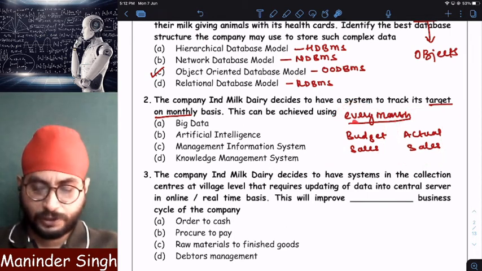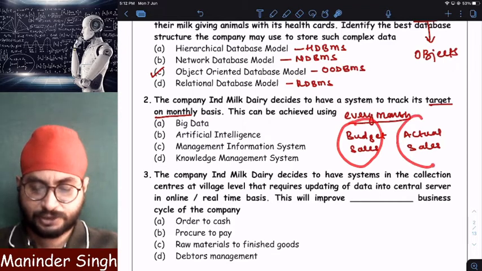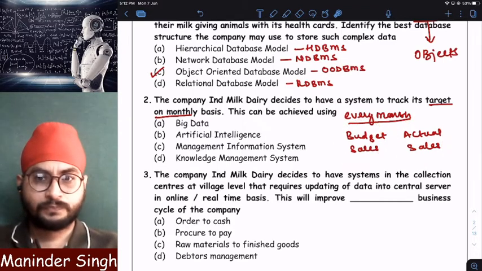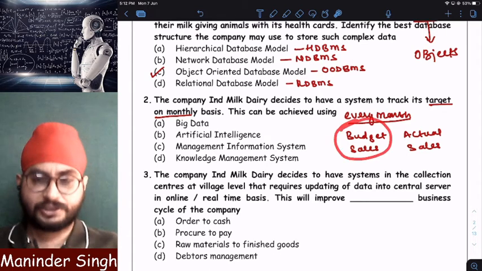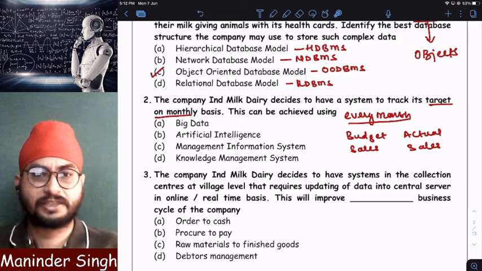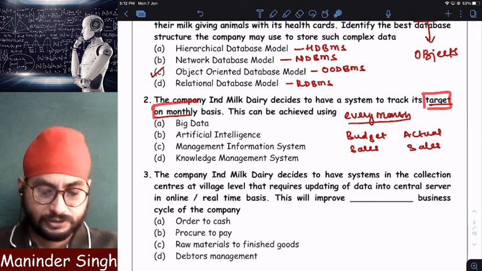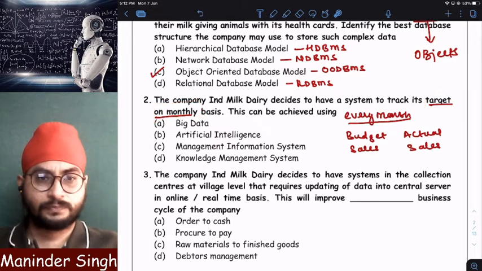Clear? In order to compare my budgeted sales with actual sales, I need a report. A report has to be generated. That report should mention what is the expected sales and what is the actual sales and whether there is any variance or not. In order to understand what is my target monthly sales, I need to generate a sales report.